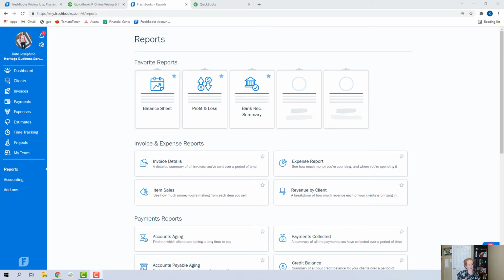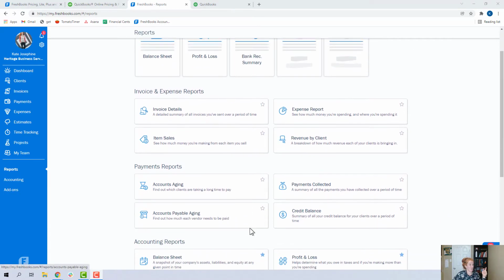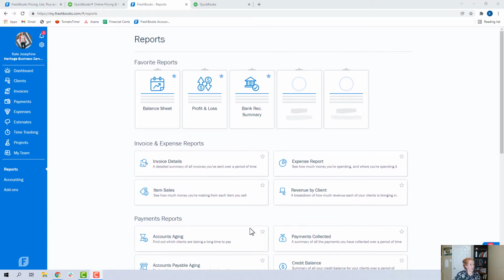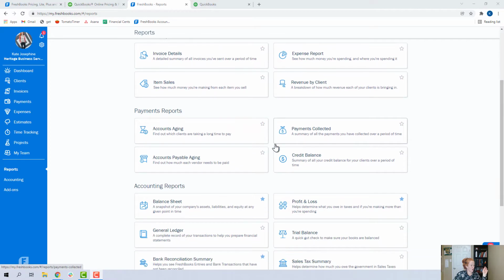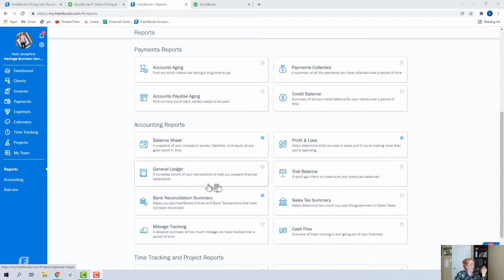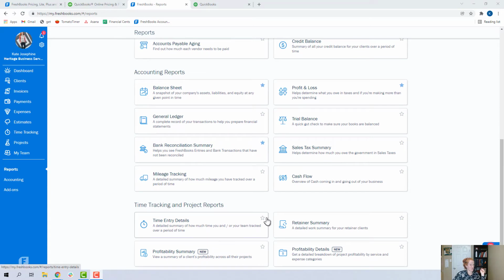All right, a couple things first before we dive in, and we're going to start with the FreshBooks reports. But generally, QuickBooks and FreshBooks are going to give you all the main accounting reports. There's going to be tons of overlap in the reports, and it's very likely that you're going to use only a very small subset of all of these reports, whether it's FreshBooks or QuickBooks Online. So here in the reporting section, you can tag your favorite reports. You can get all of the standard accounting reports, so those are my favorites. And then I want to point out some of these things down here at the bottom.